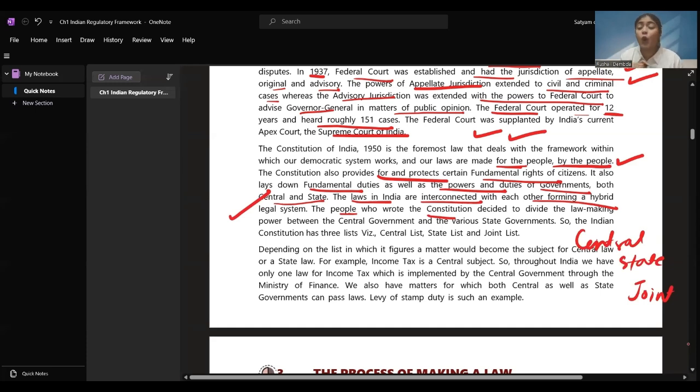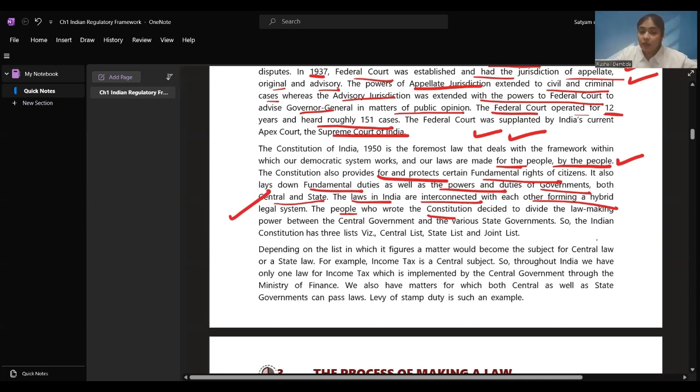And there is one more list called as joint list, in which the points mentioned over there or the places mentioned over there where the laws can be made by both central and state. There should be union of both while making laws on center and state. On all the points given in the joint list, central government and the state government will come together to make the laws. I hope these points are clear. We have three lists in Indian Constitution which are central, state and joint list.